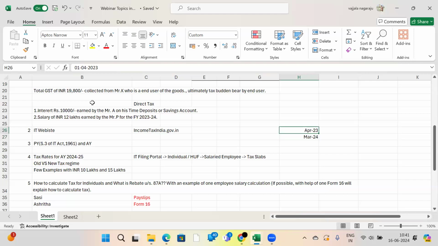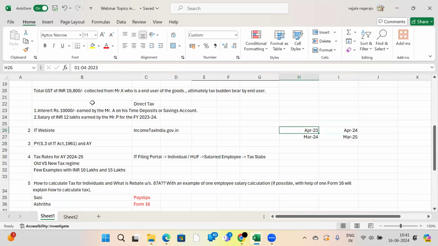Okay? This is one financial year. The current financial year is April 2024 to March 2025. Whatever income you have earned in the financial year will be assessed in the assessment year, that means in the coming financial year.